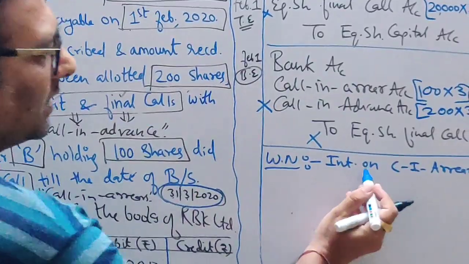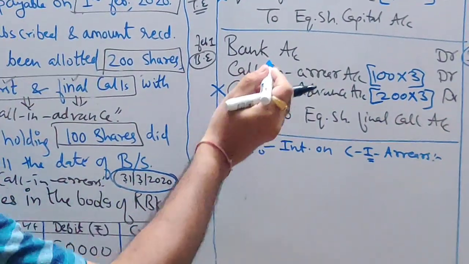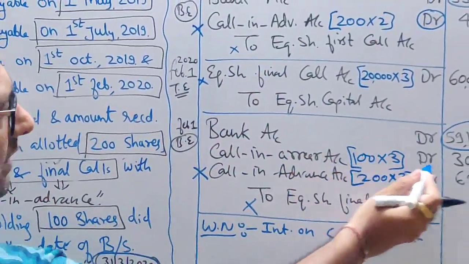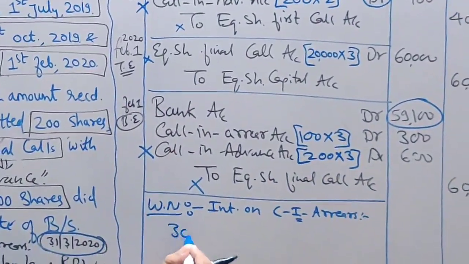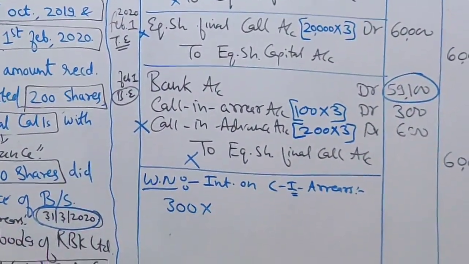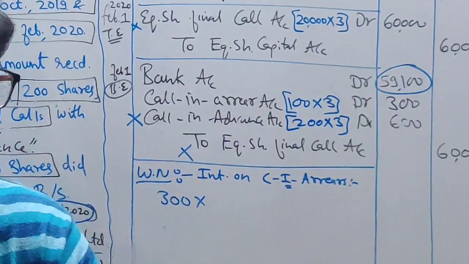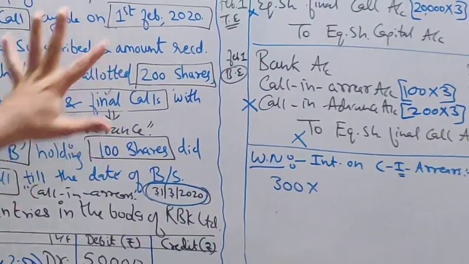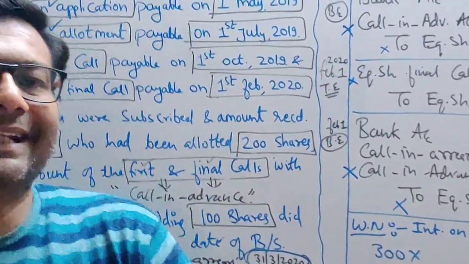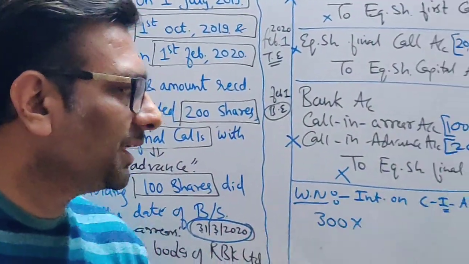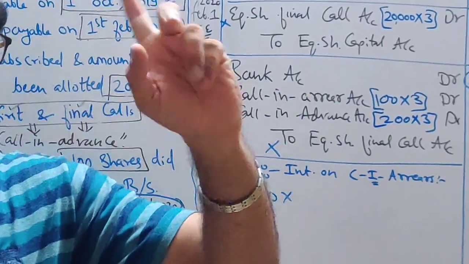So what was the arrear amount, students, for Mr. B? 300 rupees. On 300 rupees, what is the rate of interest as per the law? Because the question hasn't mentioned anywhere what the percentage of interest on arrear is, you have to follow the Companies Act rule.